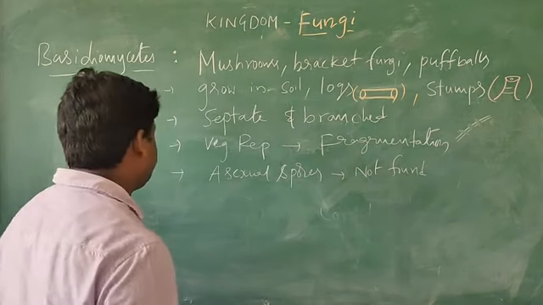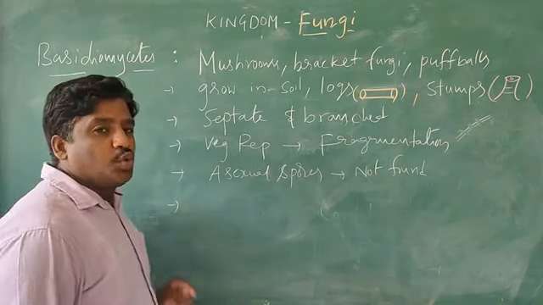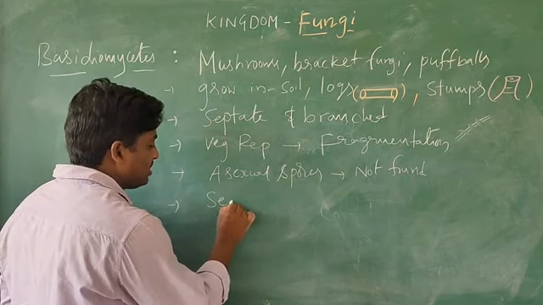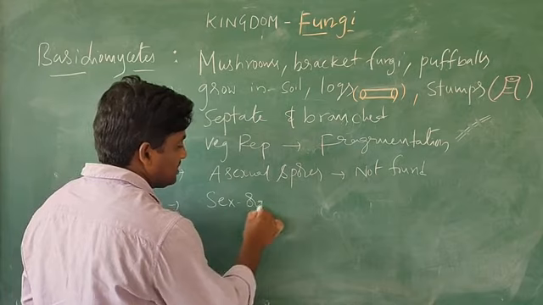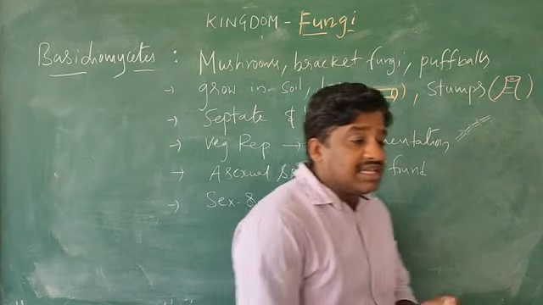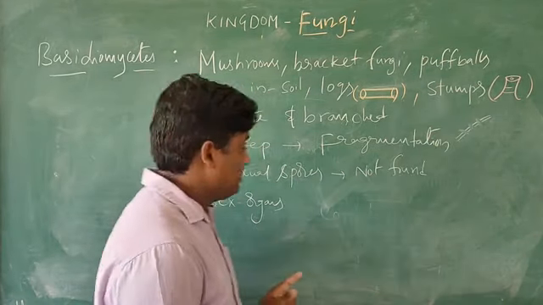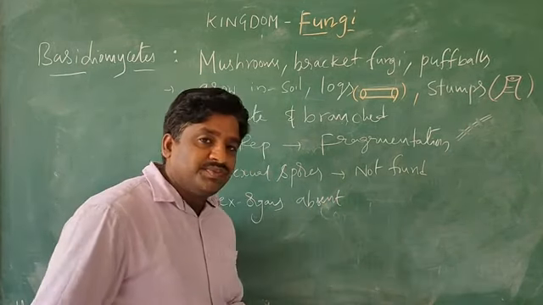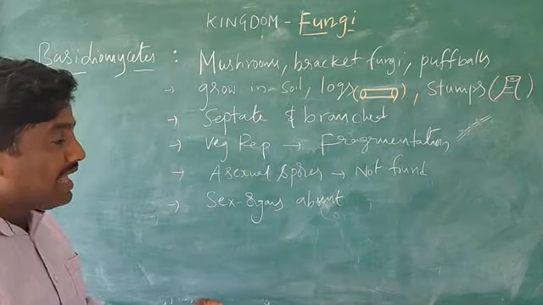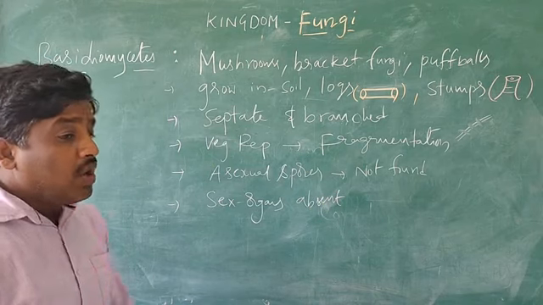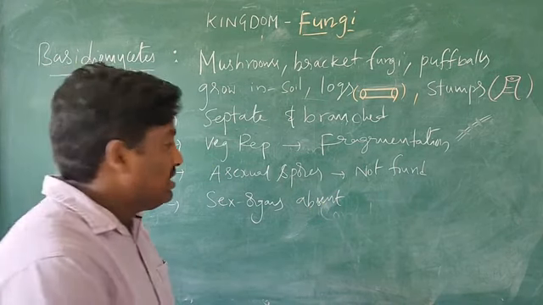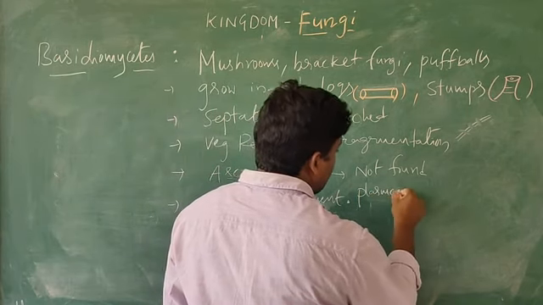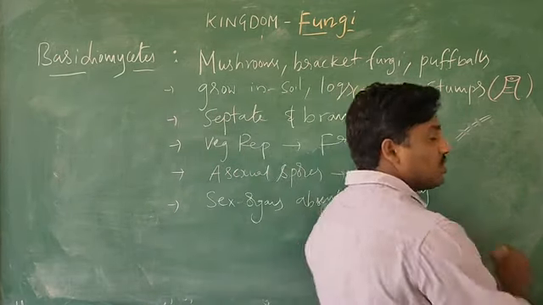Okay, next. In this group, one of the specific characters you can see is that sex organs are also absent. But how can it be reproduced? Sex organs are also absent. So how are they reproduced? Here, in such a process, plasmogamy. What is this one?